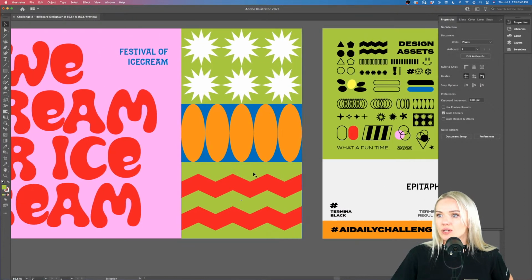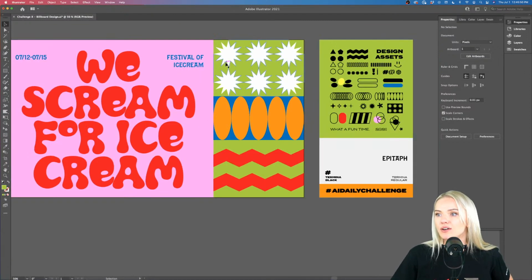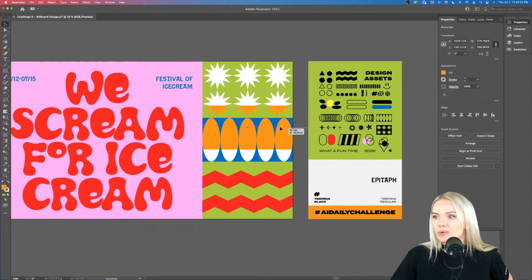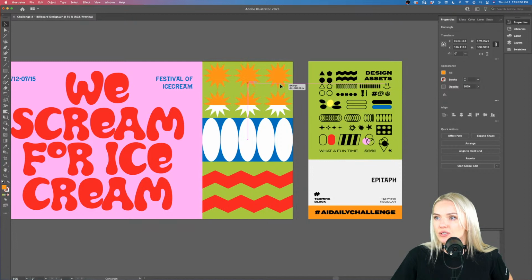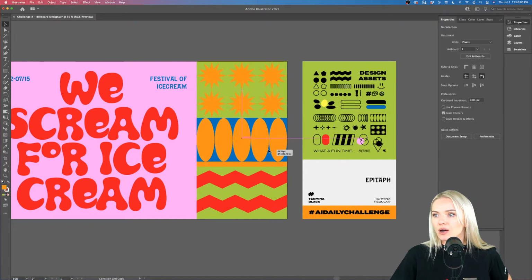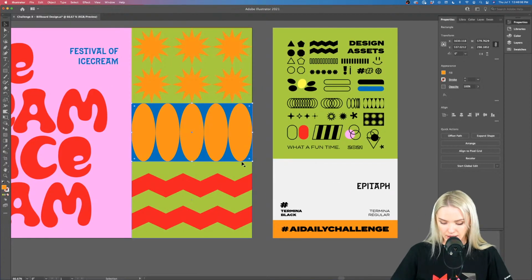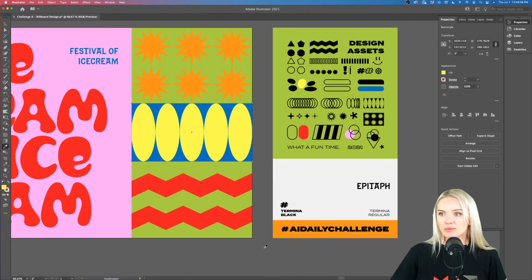Now, what else can we get here? I think the stars in white look pretty good. All right. Maybe we can experiment placing that orange around here instead. That could be also interesting. Okay. And now we can even place another color here if we wanted to. It's all about experimenting with the space that you have and trying to see what works and trying to see what doesn't, right?